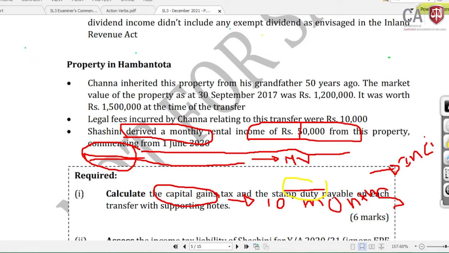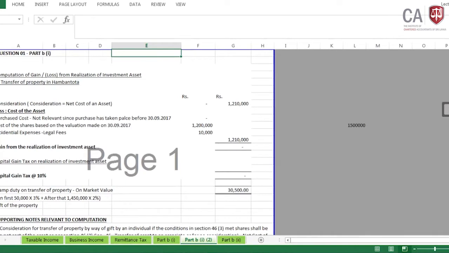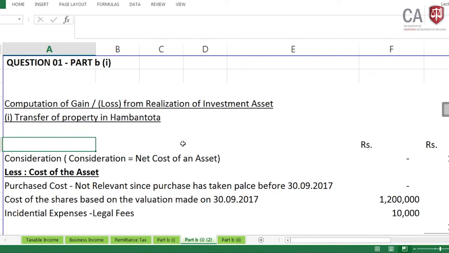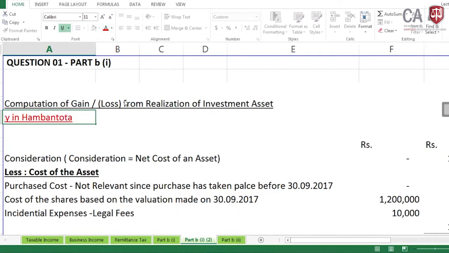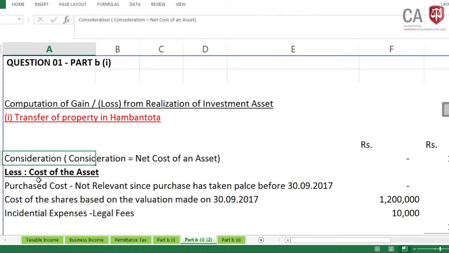Then let me come to the answer again, which is Part B, Roman 1, the part 2 discussion. Here, how do we compute the gain from the realization of an investment asset? What is the investment asset? It is the property at Hambantota. Then the consideration is equal to the net cost of the asset.